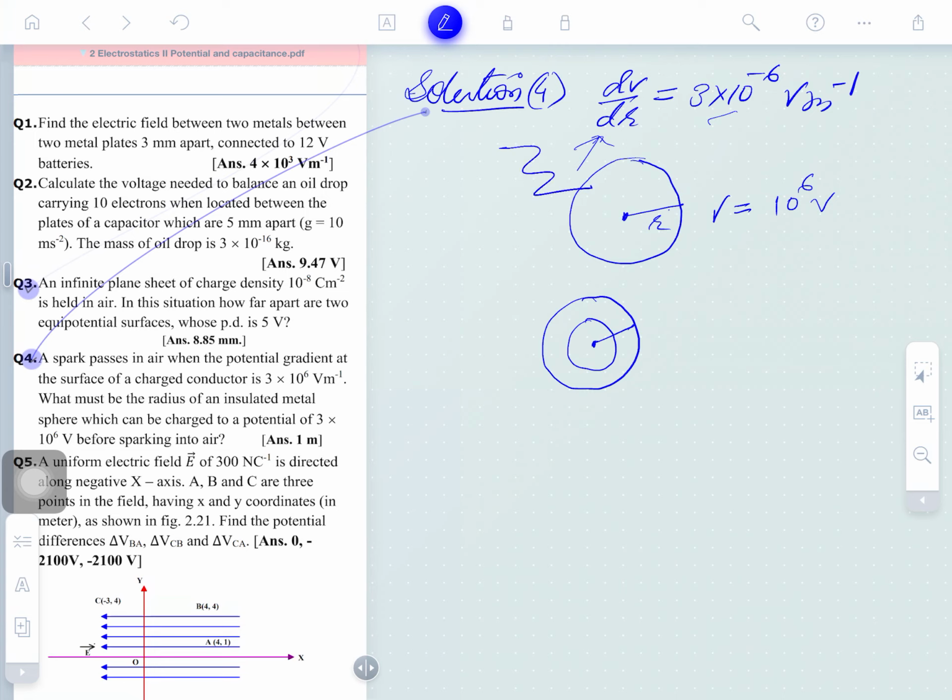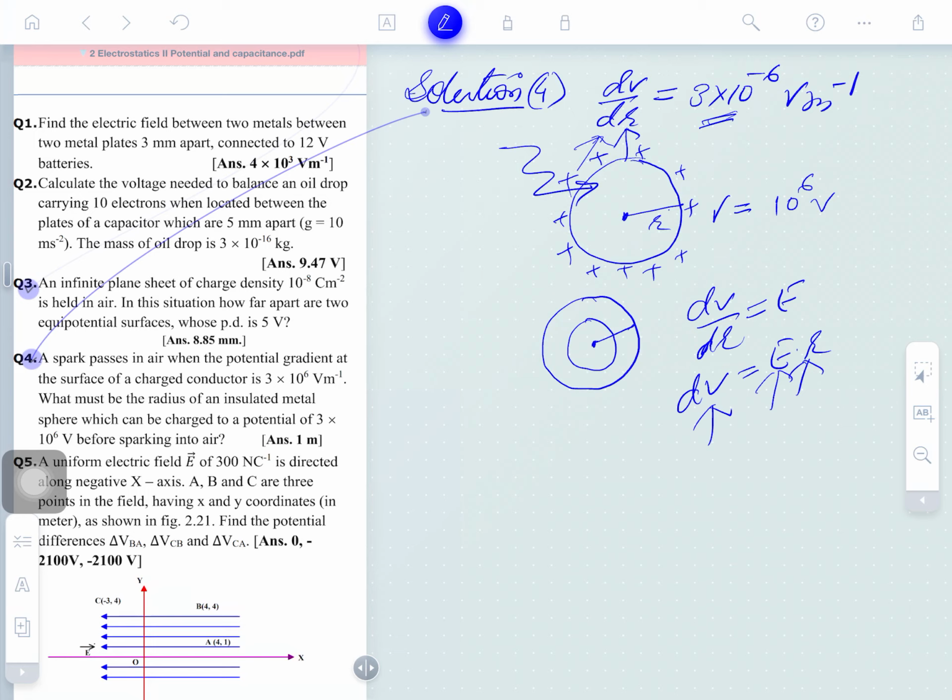When the whole charge falls on that sphere, it will be distributed throughout it. So we need to find the potential difference, delta V. The simple method is dV by dr equal to the electric field, so dV is equal to the electric field into R, where R is the radius here. So the potential difference is to be placed here.